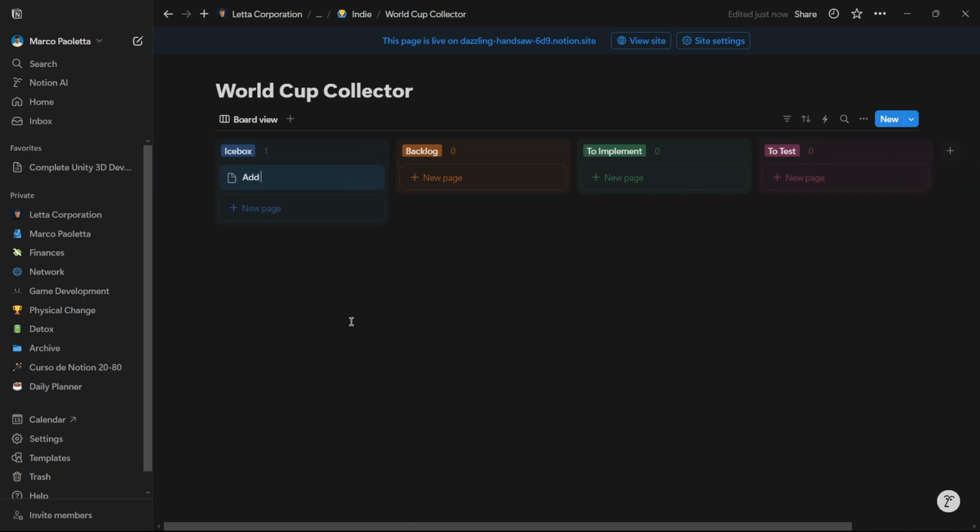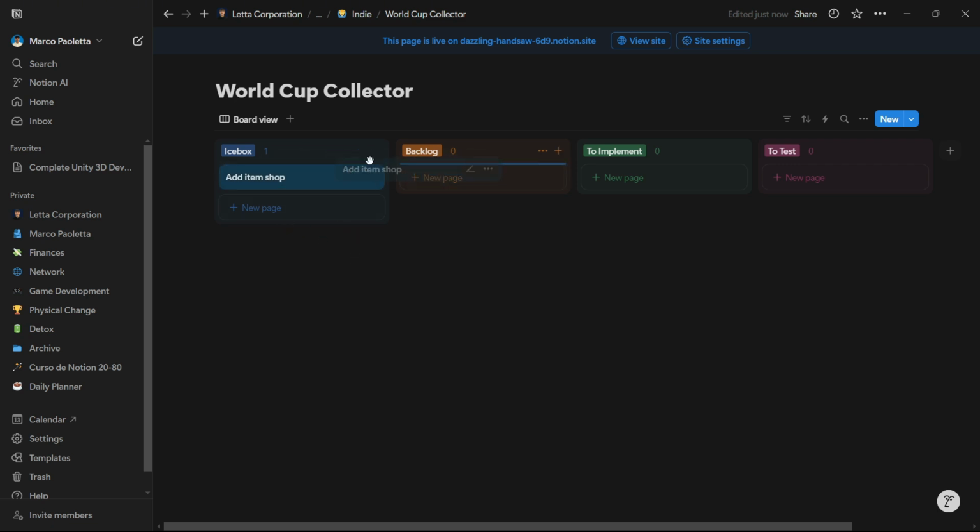So let's say it here, add item shop. Okay, so this is in the icebox section. We'll have backlog, to implement and to test. These two are self-explanatory, and icebox basically means that here there are going to be features that I would like to be implemented inside of the project, inside of the game. But if there isn't enough time, it's okay. It is something that would be cool to have, but it's not something mandatory.